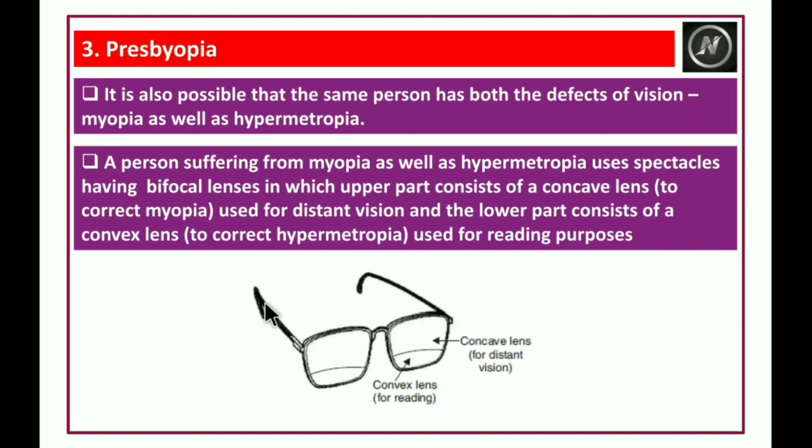If you observe these spectacles, an old person suffering from both myopia as well as hypermetropia uses a concave lens in the upper part of the spectacles and a convex lens in the lower part.